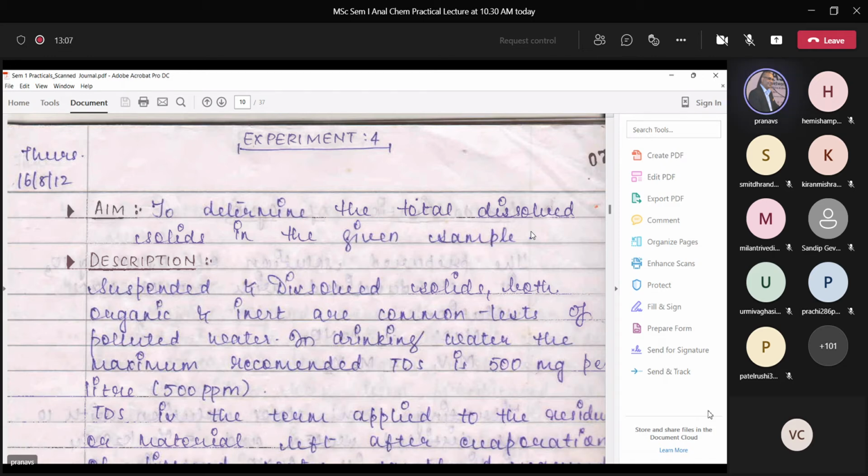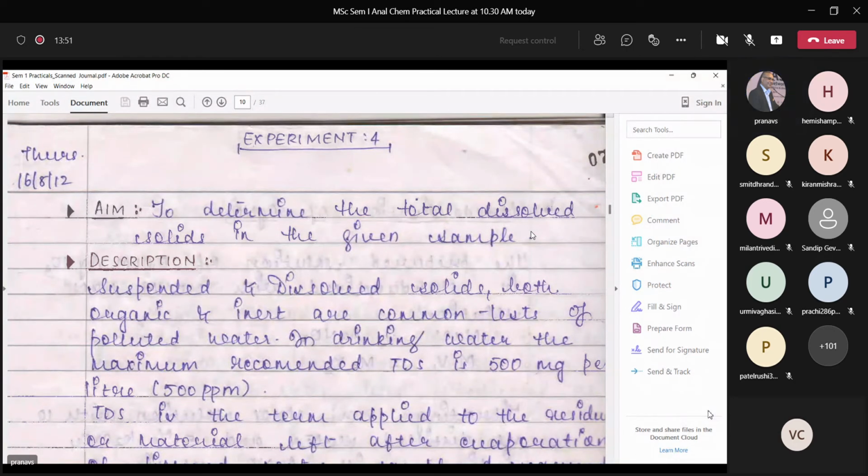Total solids will have dissolved solids as well as suspended solids. So when we want to find suspended solids, we take a water sample and first filter it. Whatever suspended material is there will be eliminated, and in the filtered liquid we find the total dissolved solids. So the first step when you find out total dissolved solids, TDS, is you filter your sample to remove suspended